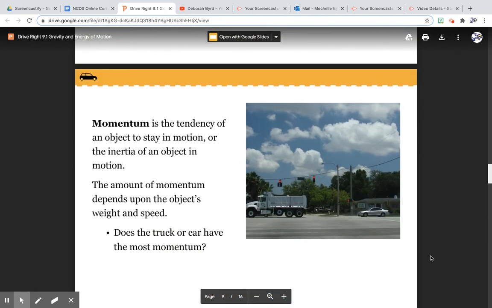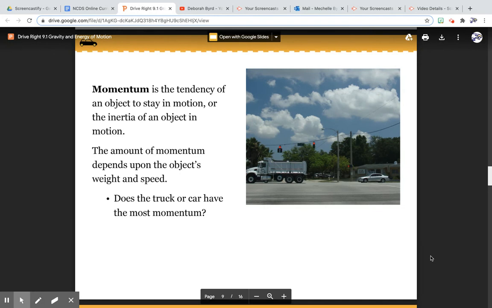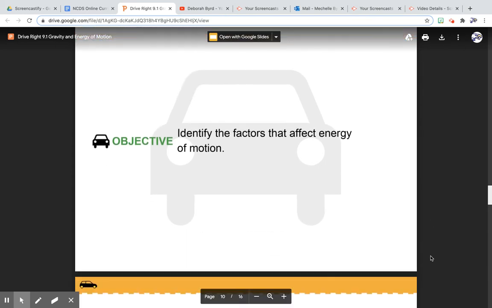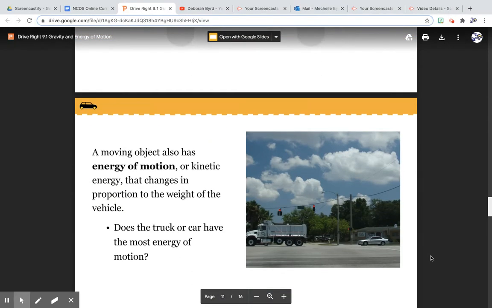Momentum is a tendency of an object to stay in motion, or the inertia of an object in motion. The amount of momentum depends upon the object's weight and speed. Does the truck or the car have the most momentum? Identify factors that affect energy of motion.